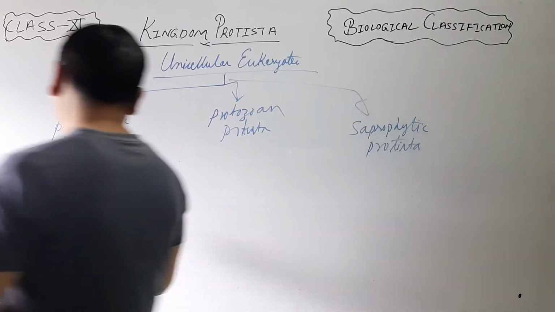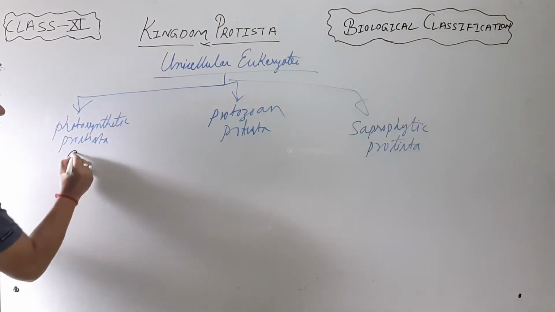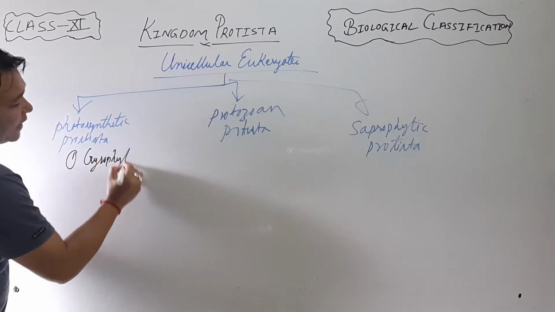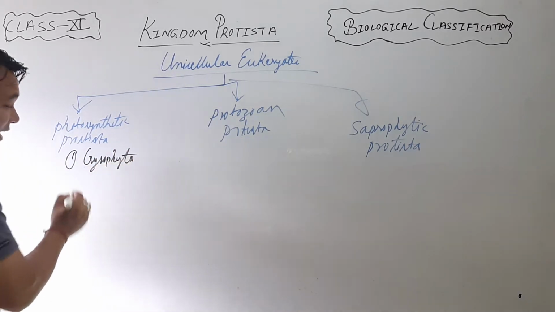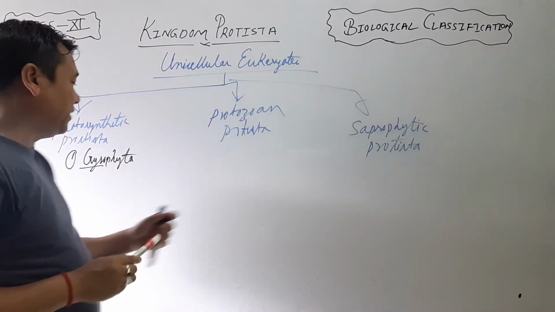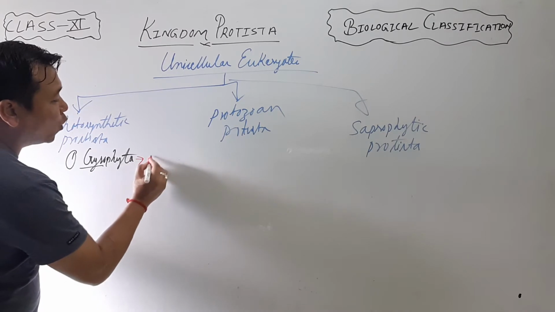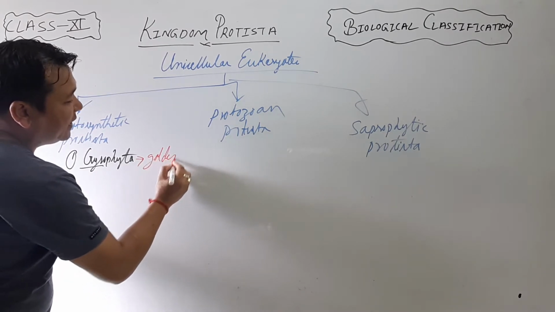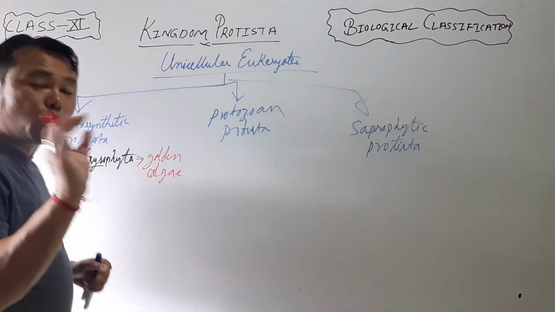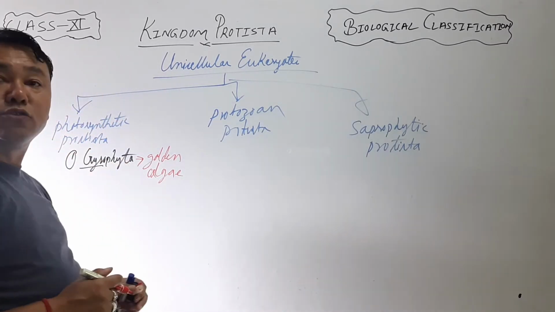Is that clear? So what are they? Number one is Chrysophyta. अब Chrysophyta मा the word chryso indicates, यो chryso ले के indicates गर्छ भन्दाखेरि it indicates golden algae. यो के रहेछ तिम्रो golden algae. Golden algae that comes under Chrysophyta.